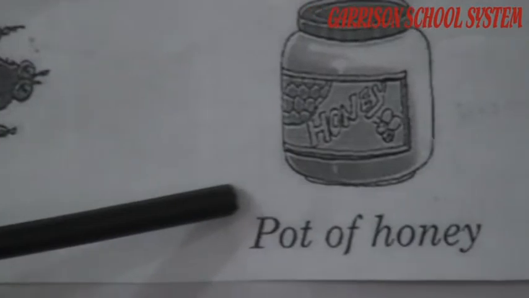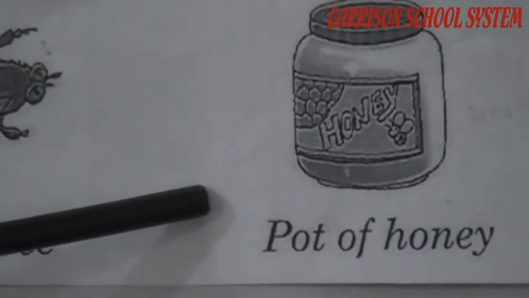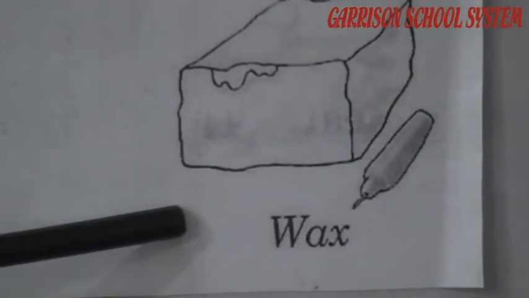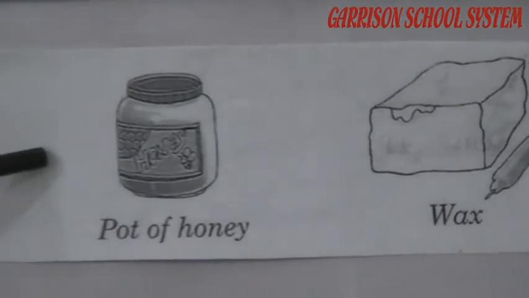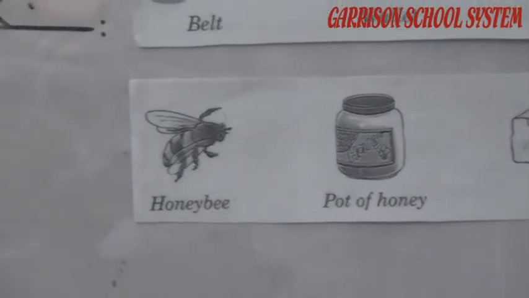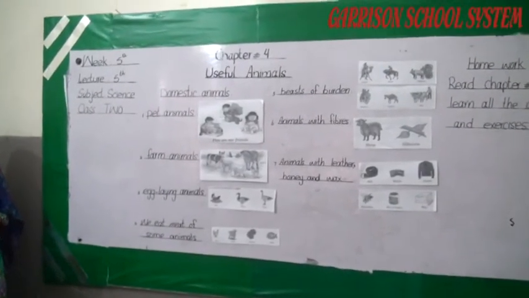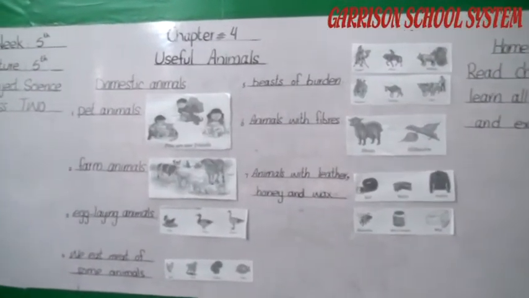You see the honeybee, we get the honey from the honeybee and we use this honey as food and other different things. The next thing which we get from the animals is the wax. These are the different things which we get from the animals. All these are the benefits. Because our chapter name is Useful Animals, these are the different benefits which we get from the animals.